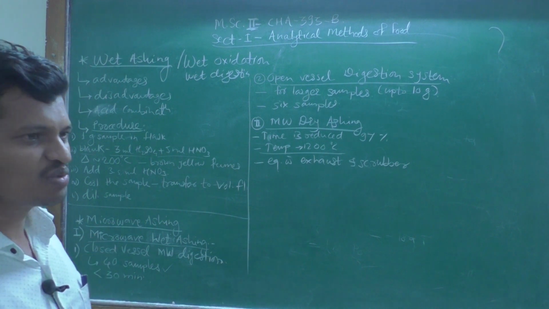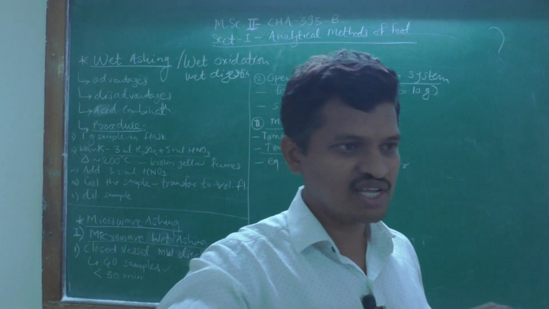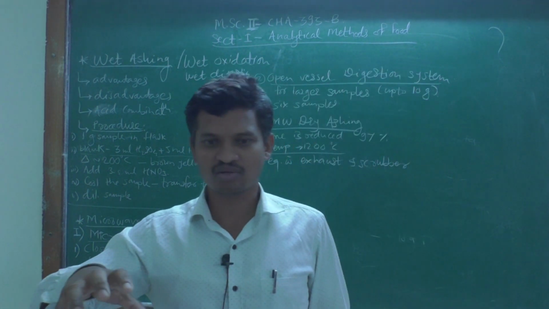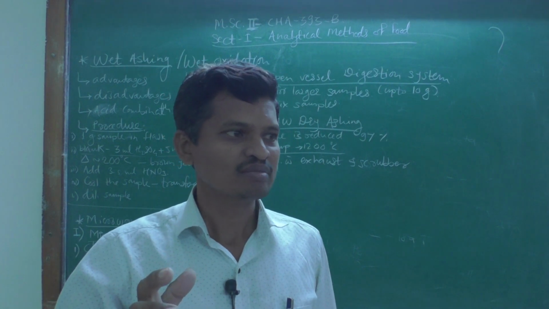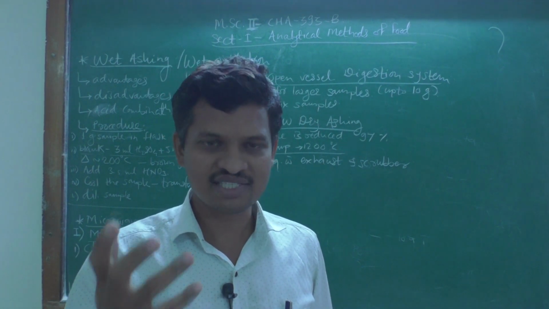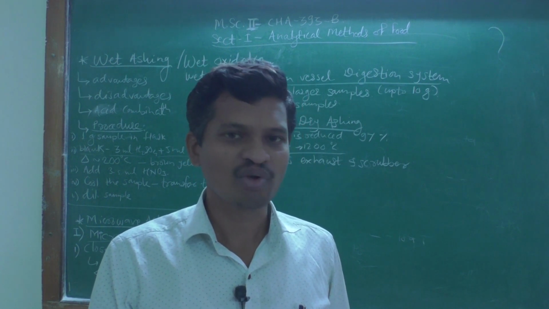When we are using a closed vessel, the vessel of that material, or let us say the flask or crucible, is generally removed carefully.